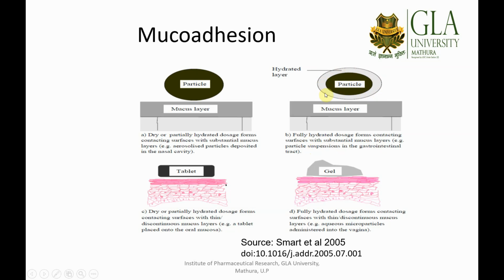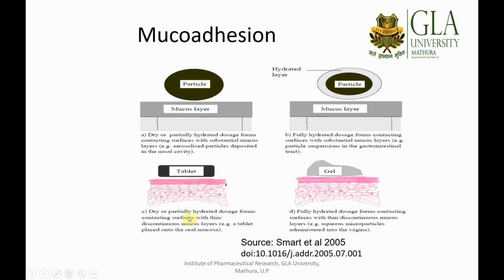This polymer makes the binding with the mucus layer and provides sufficient mucoadhesive properties. So you can see a fully hydrated dosage form contacting surfaces with a substantial mucus layer, with particles suspended and dispersed in the GIT.